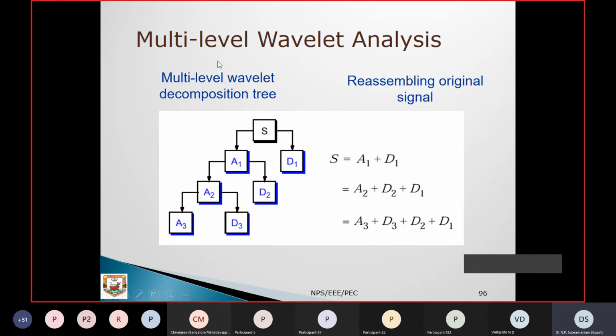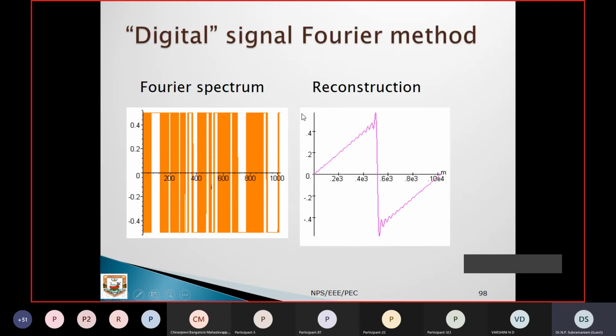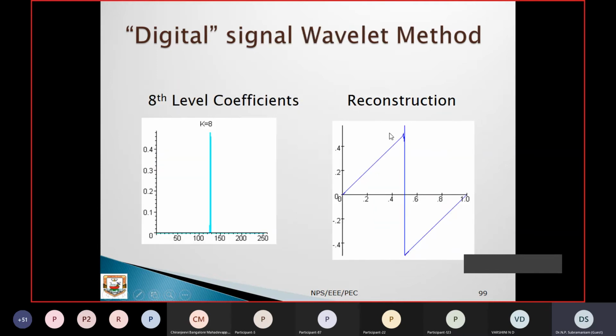Okay, this is called multi-level wavelet analysis. That is called multi-resolution analysis. S can be divided into A and D. A can be divided like that. You can have the reconstruction signal done like this. Okay, so these are digital signals. Suppose you have a signal like this, you can have the spectrum and reconstruction. After doing the process, we can do the reconstruction of these things, right?